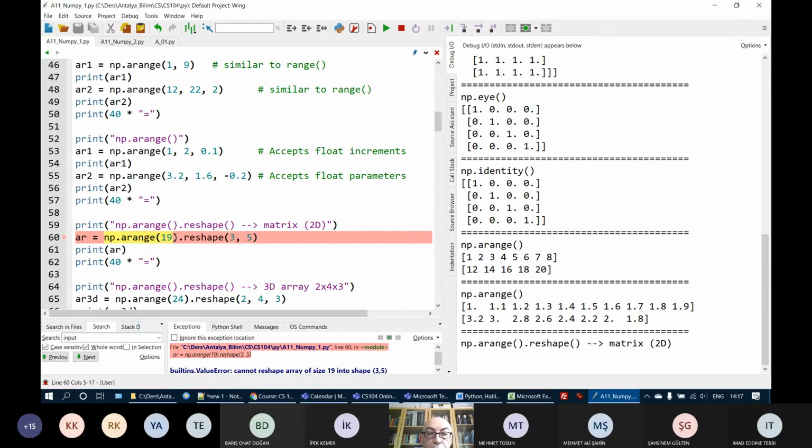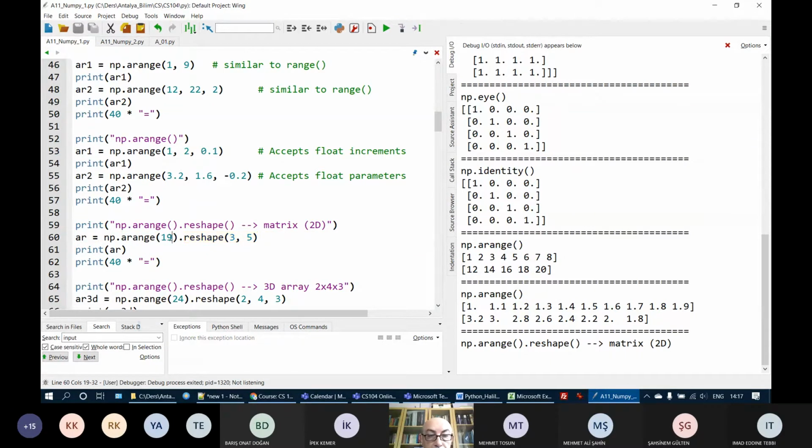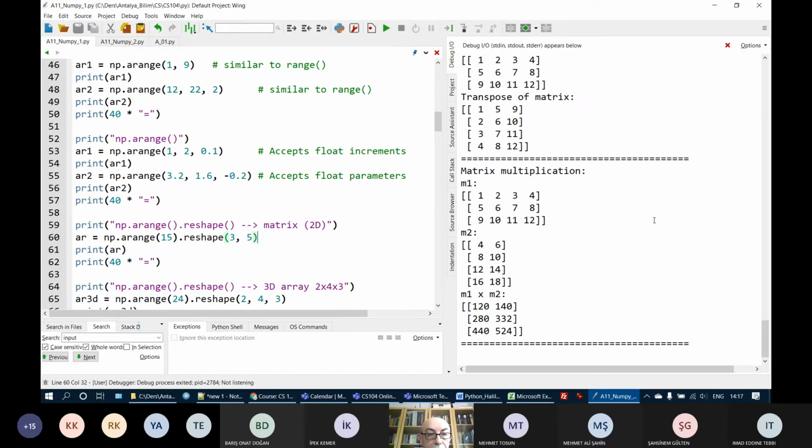So the number of values here and in the reshape doesn't fit each other, so I get an error message. So I will again make this 15. This will create numbers from 0 to 14, 15 numbers, and when I reshape them, I will get something which is correct.